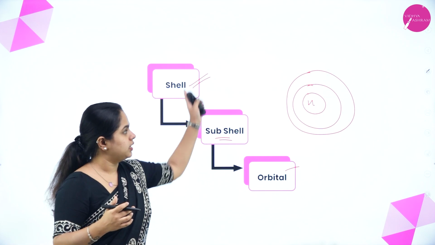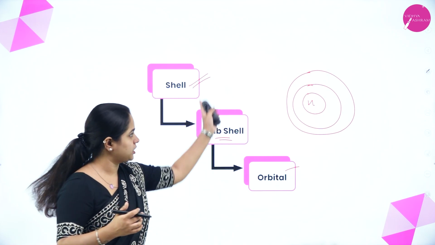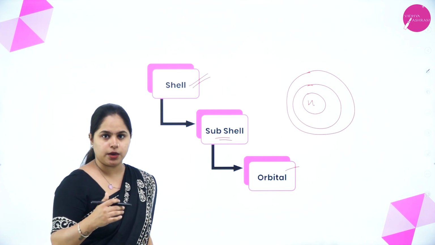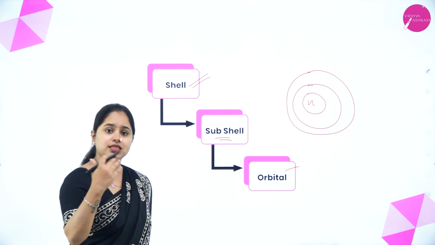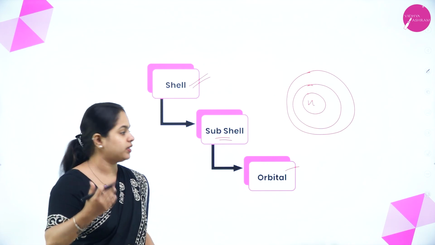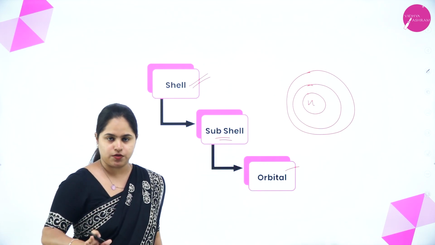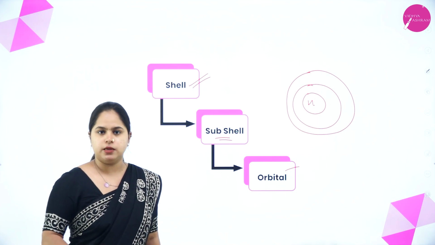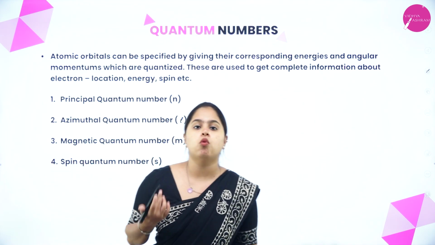These excited states or stationary states that you can see are called shells, in which subshells are present. Each shell contains a different number of subshells, and each subshell has a different number of orbitals present, inside which electrons are present. Clear? Yes. So now moving on to quantum numbers.